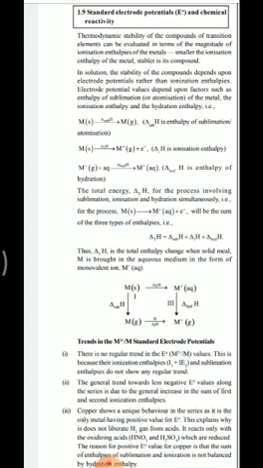Now let us study the trends in the M2+/M, that is divalent metal to metal, standard electrode potential values. Let us study the trends of E0 values for the M2+/M system.